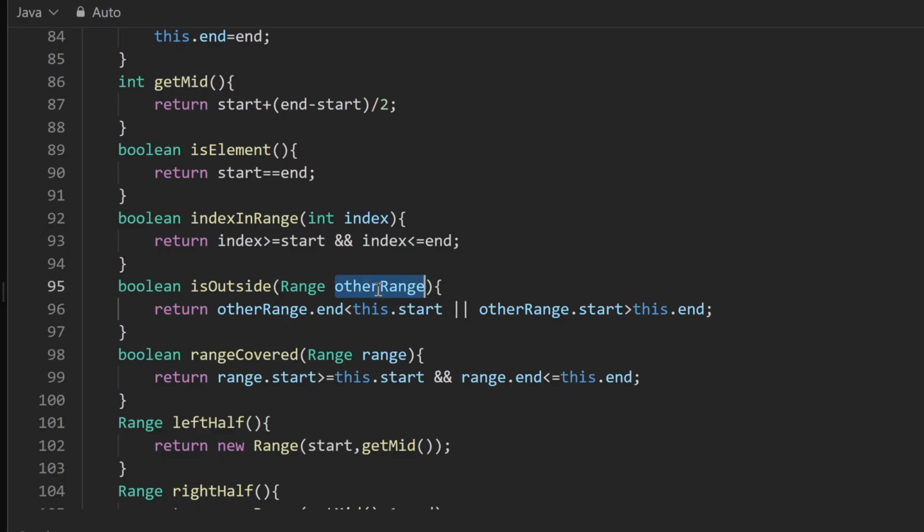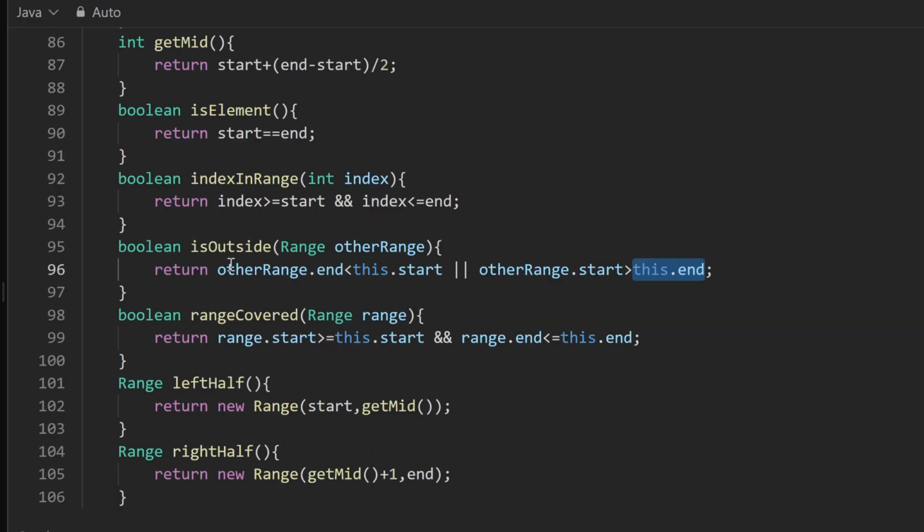And there is the other range, so I just want to make a comparison if these two ranges are independent or not. The two cases, as I said, are, one, when the other range end is before the start of the current range. That means the other range is completely behind this current range. The other case is when the other range is completely after the current range. When is that going to happen? When the other range start value is greater than this range end value. These are the two cases when the ranges are going to be independent. That's the only method I have used.